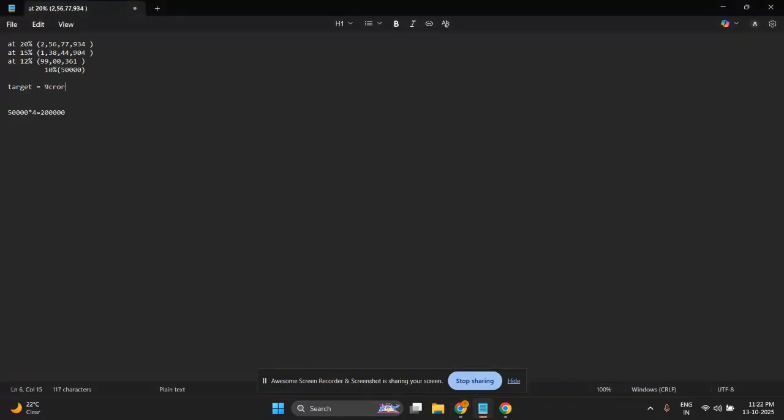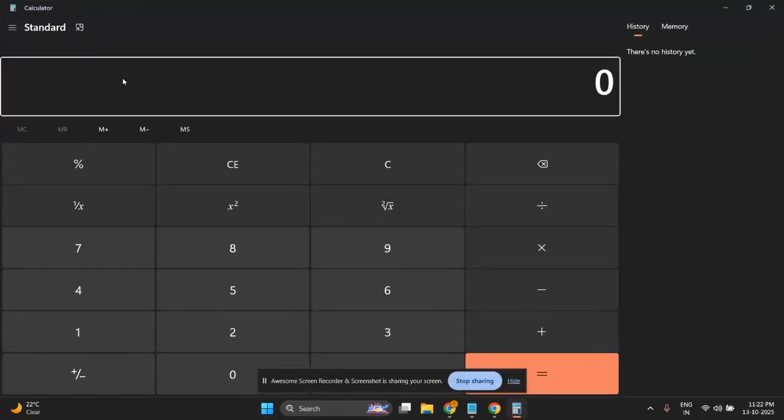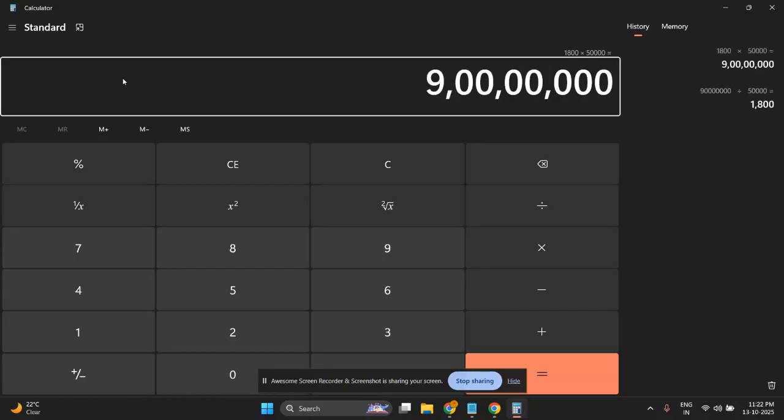Now, how much is the 9 crore? We can say that 9 crore is 1800 times of 50,000, which is a very big amount.